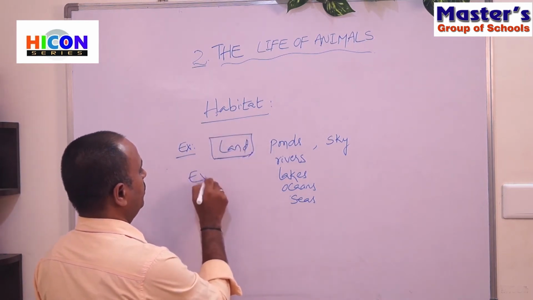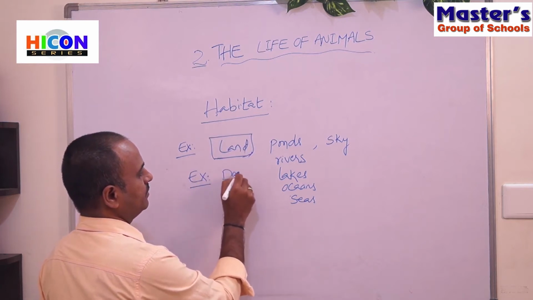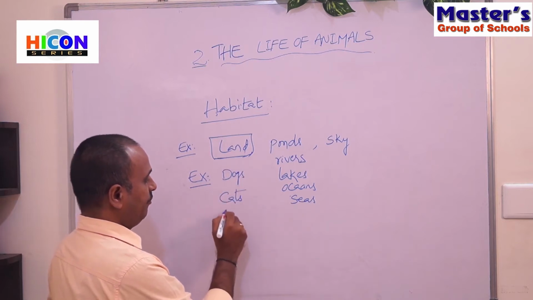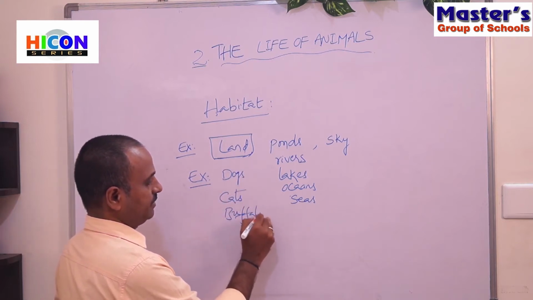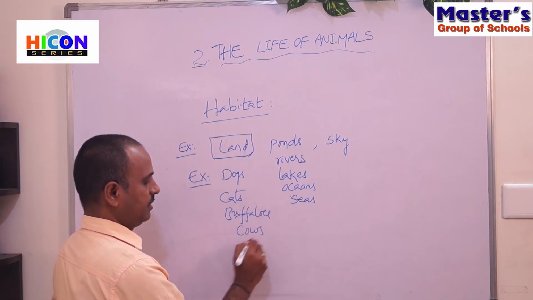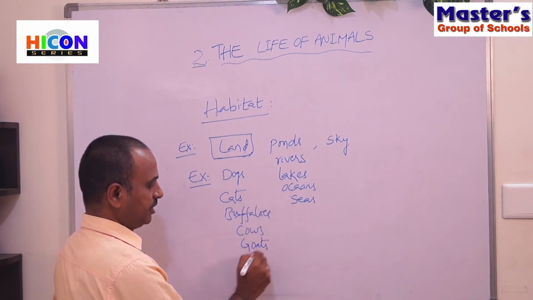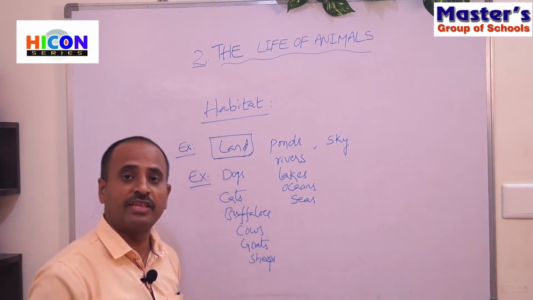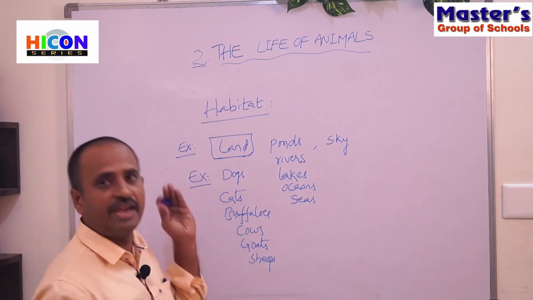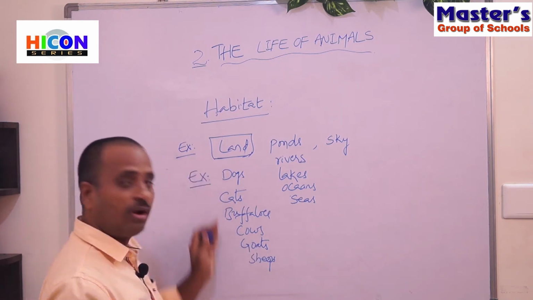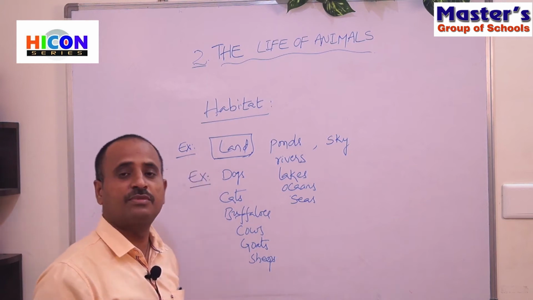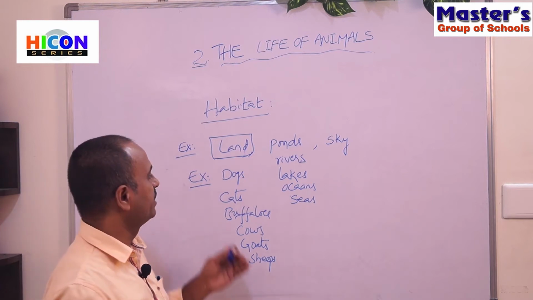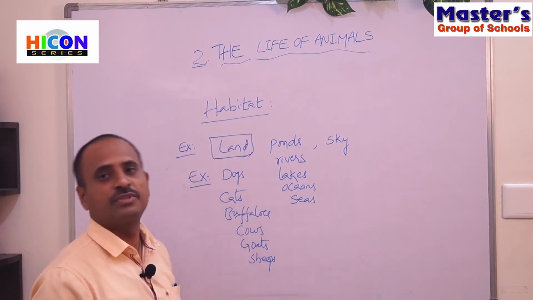For example, dogs, cats, buffaloes, cows, goats, and sheep. Children, these are the examples for the animals which we will observe on the land. These animals live on the land, and we will observe them in our villages, especially on the roadside. And some animals can be seen in our homes also.